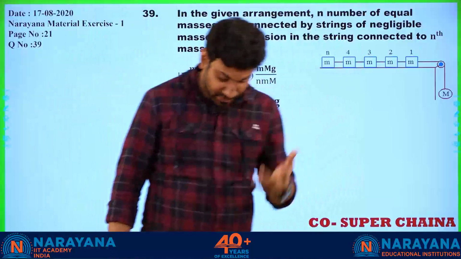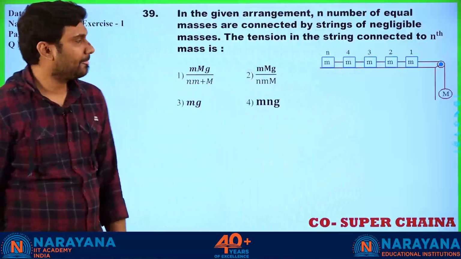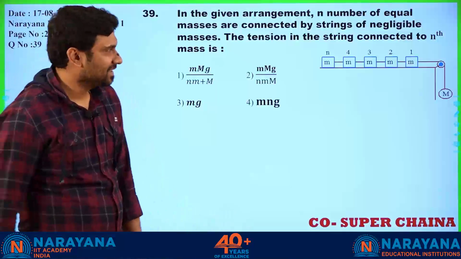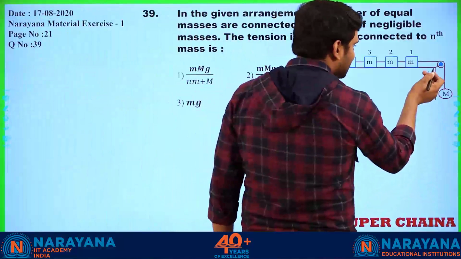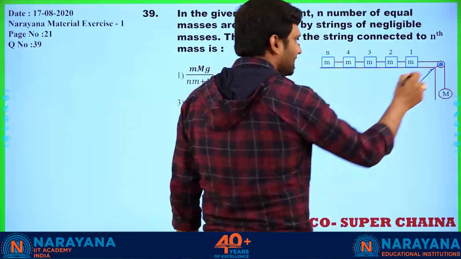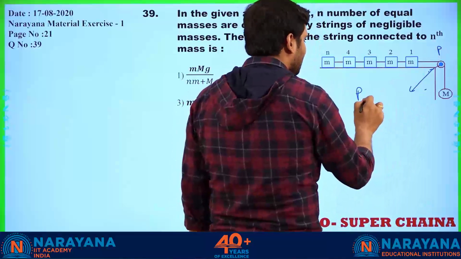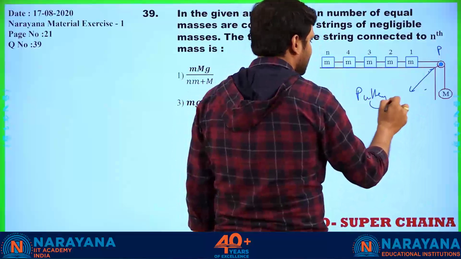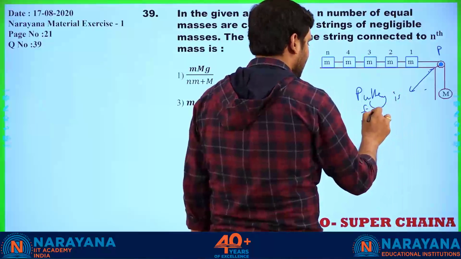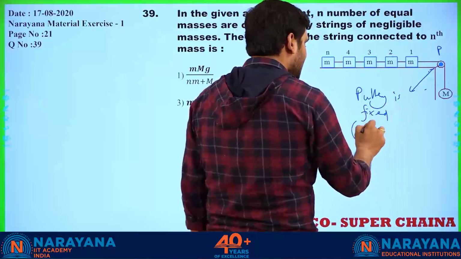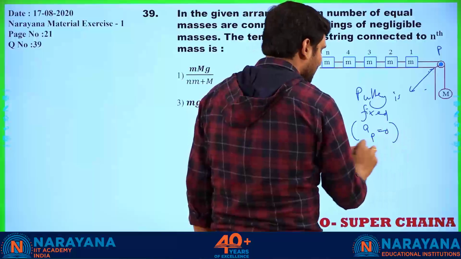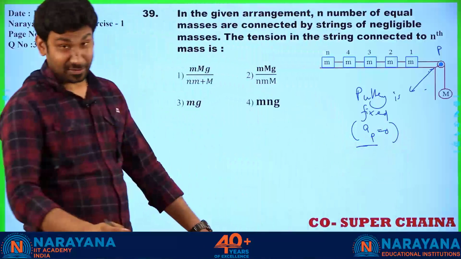Okay. Next question. A very interesting question, but very easy to solve. And I will never miss to make out the main point here. What is that? This is a pulley. The pulley is fixed. Acceleration of the pulley is equal to 0. I won't miss it out.